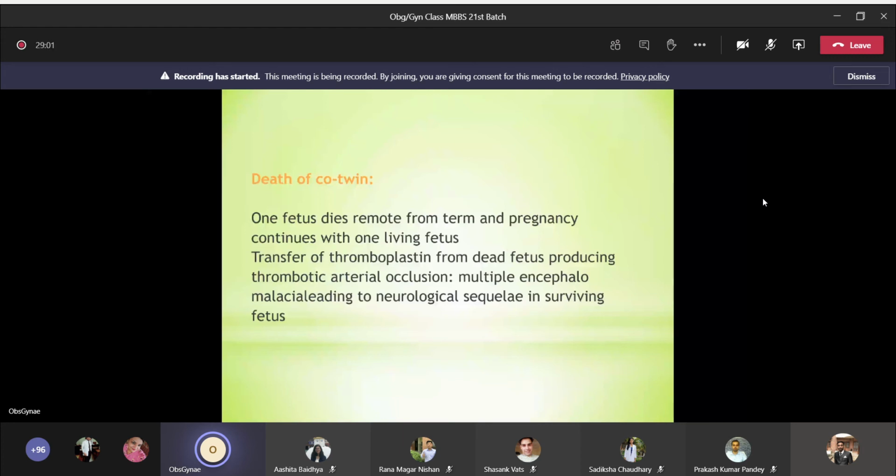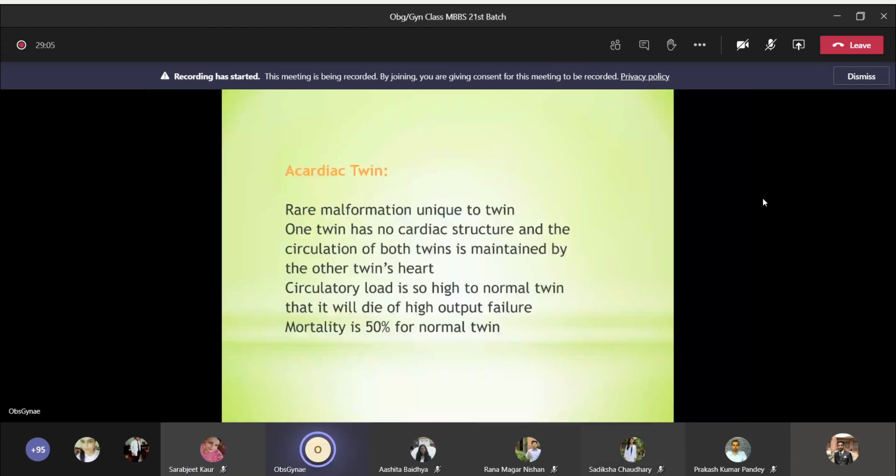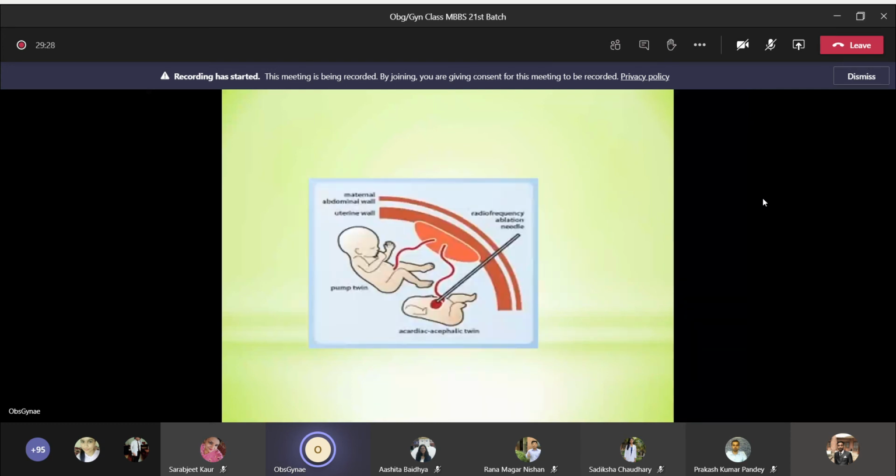The fourth complication is a cardiac twin. Maybe they are not going to ask you this, but it is good to know. It is a rare malformation unique to twin. One twin has no cardiac structure, and the circulation of both twins is maintained by the other twin's heart. Okay, so the circulatory load is so high on the normal twin that it will die of high output failure. Mortality rate for the normal twin is more than 50%. So this is a cardiac twin. One baby is growing normally and the other does not have proper development.